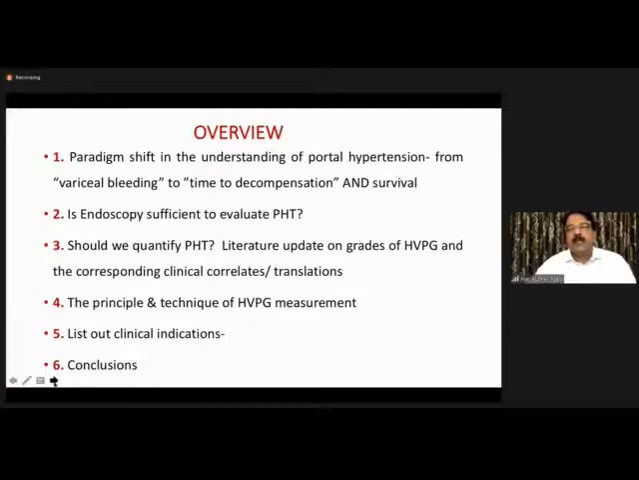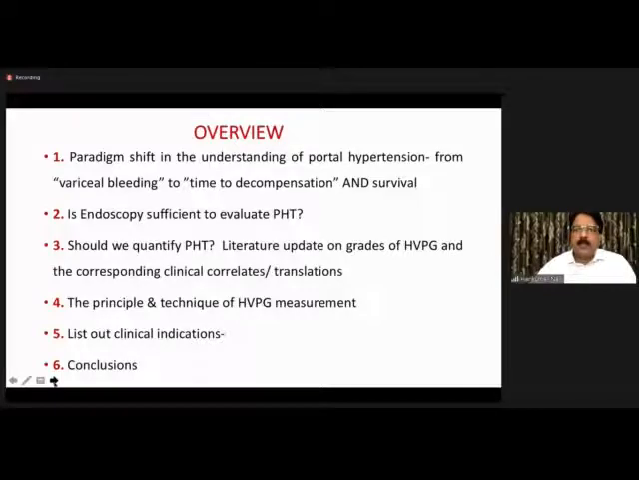Now, the second question is endoscopy. Is endoscopy sufficient to evaluate portal hypertension? I would say 90% or even 99% of GI practice is to rely on endoscopic findings and then decide on treatment of portal hypertension. But then, should we quantify portal hypertension, or is there any literature update on grading of portal hypertension,